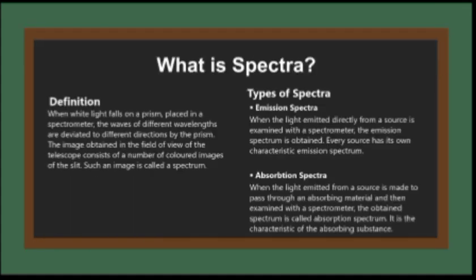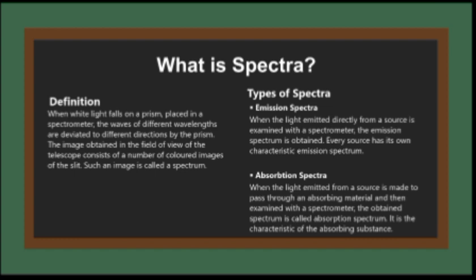Here we are going to know what spectra are. The definition of spectra is: we all know white light is the combination of the seven colors of light. When white light passes through a prism, it is dispersed into seven colors, and the band of seven colors obtained is known as the spectrum of light.